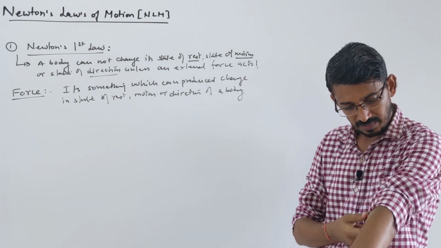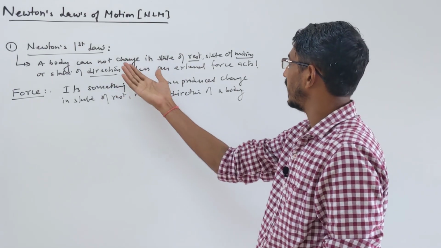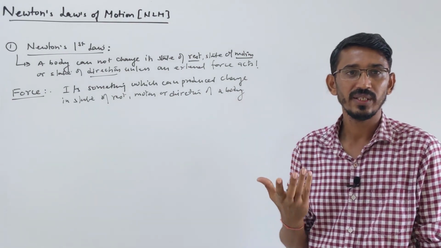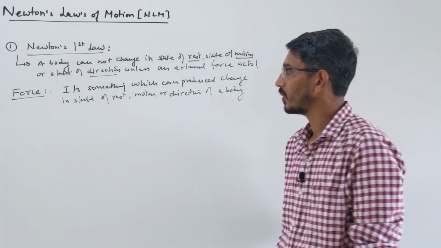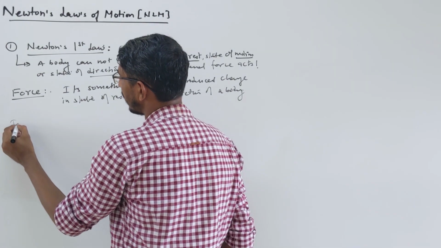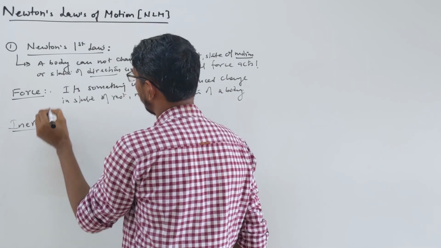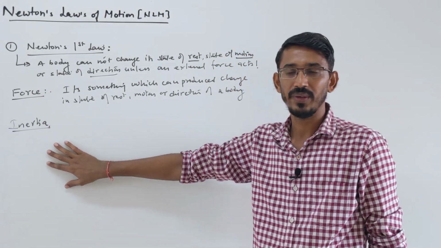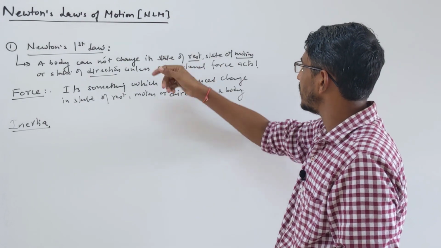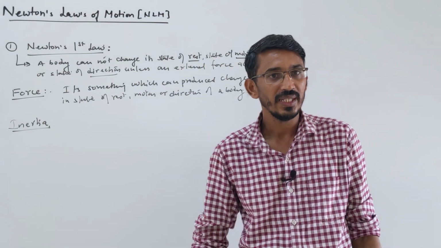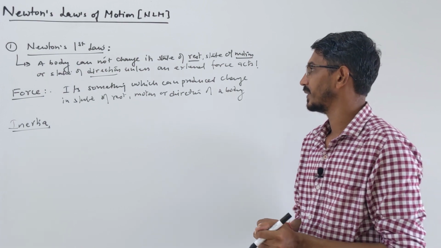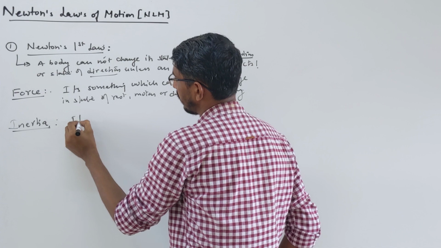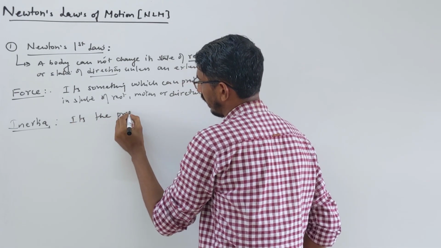Now one more question you can ask here: why is Newton saying that a body cannot change these three states? Who is opposing these changes? That is called inertia. So let's talk about inertia. Inertia is an inbuilt property of the body which doesn't allow change in these three states. Inertia doesn't allow these changes, and force can change them.